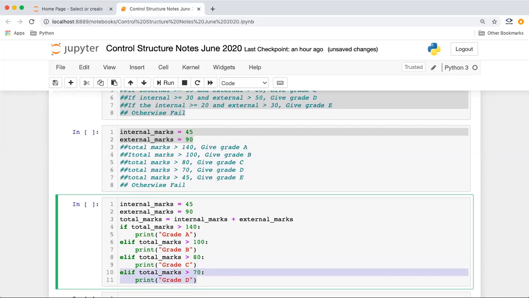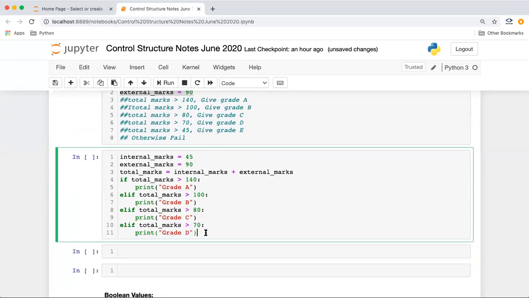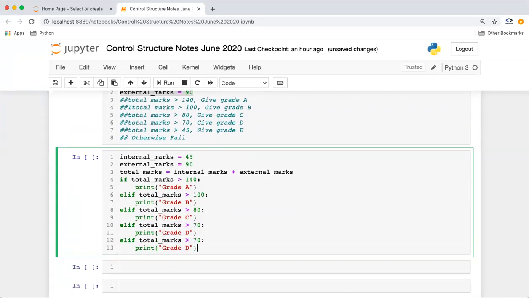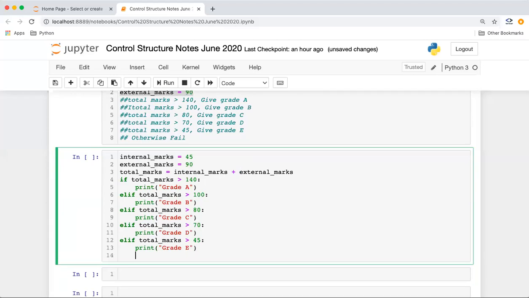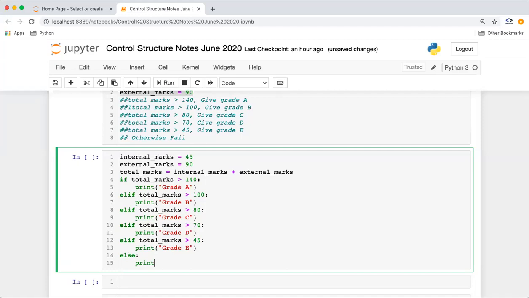And we can copy this also to do it quicker. And if total marks is greater than 45, it's coming as E. And then now we will not use elif because it's a final condition. So we'll use else, and guys, for the cases when we have else condition, it means that we'll always have an output for our program. So it will come as say grade F, right?